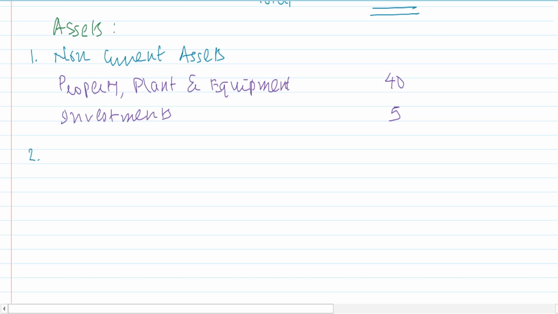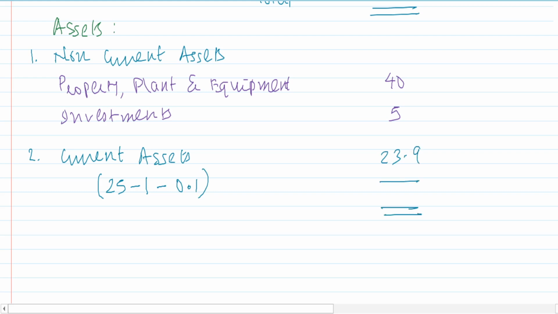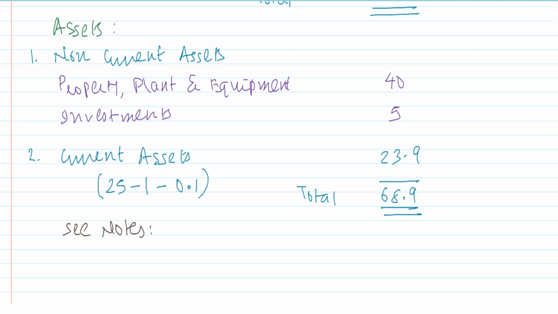So I said 2, current assets, line by line addition is 25. Mutual obligation is to be eliminated. Unrealized profit is also to be eliminated. Total. Asset side total, I am getting 68.9 lakhs. Saying see notes. Fine, let's check with the notes.